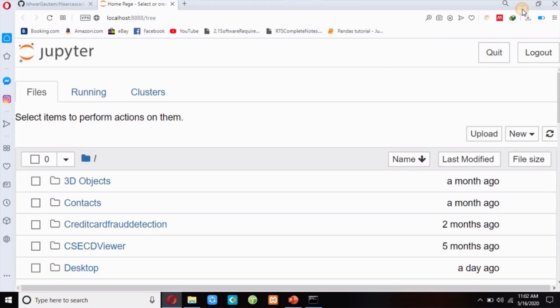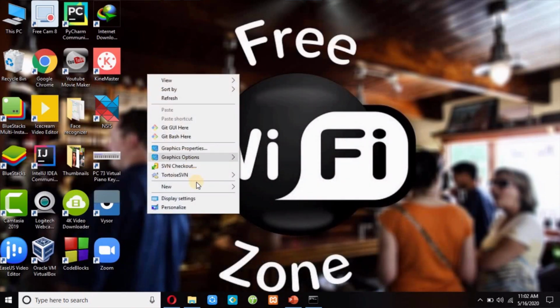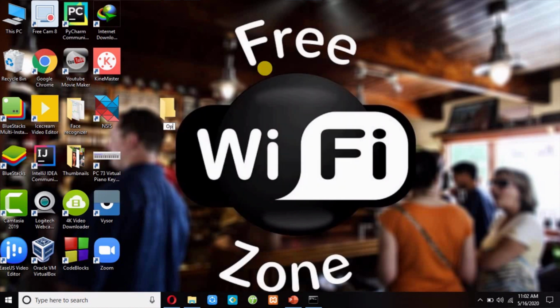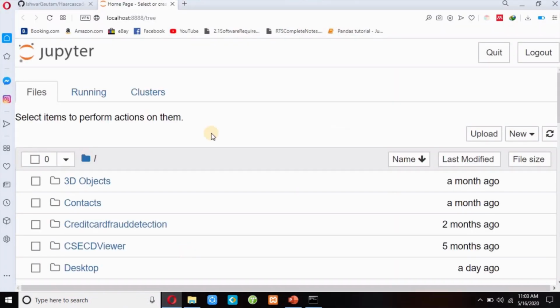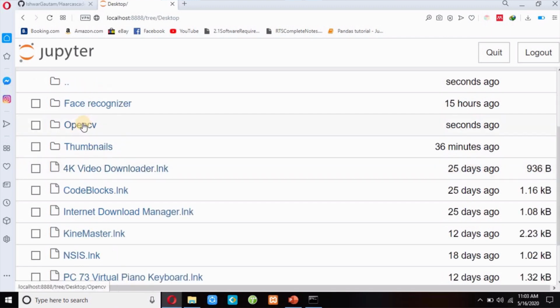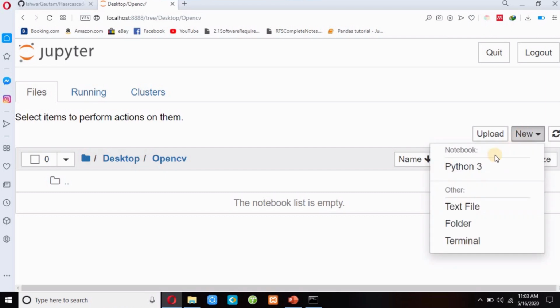I will make one folder on the desktop, named OpenCV. Then I will go to my desktop and open the OpenCV folder. Now I will make one Python 3 file here, new and Python 3. You can use any terminal.